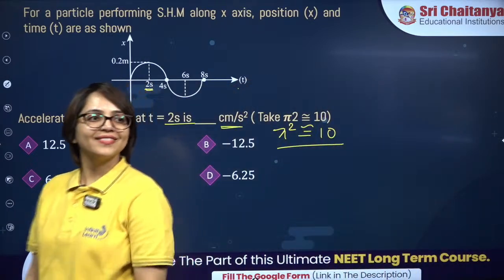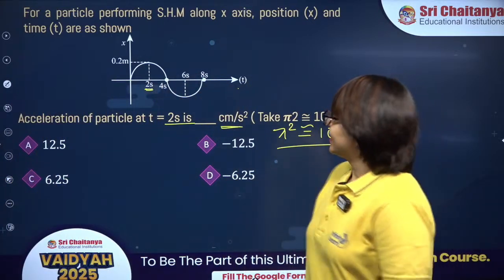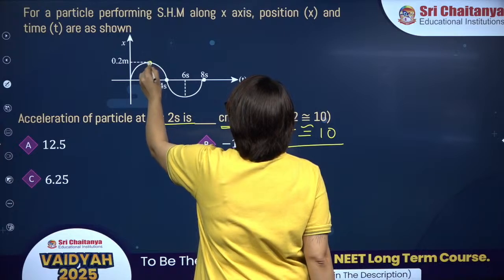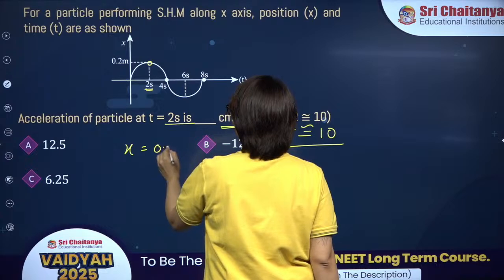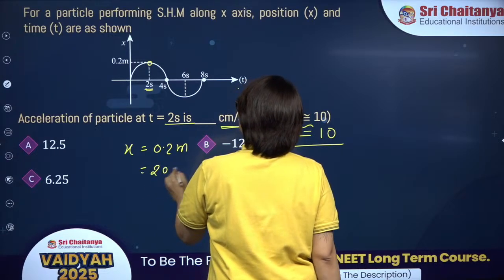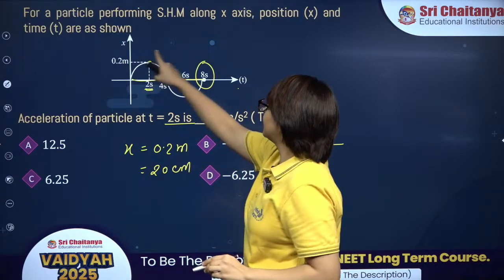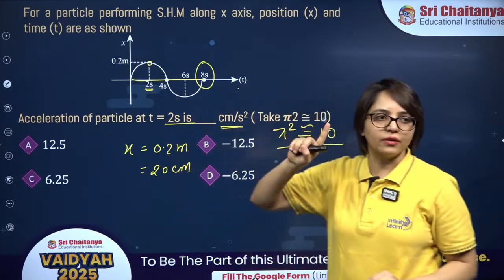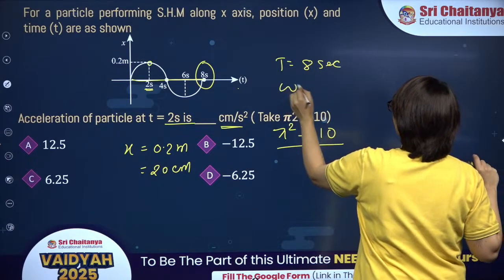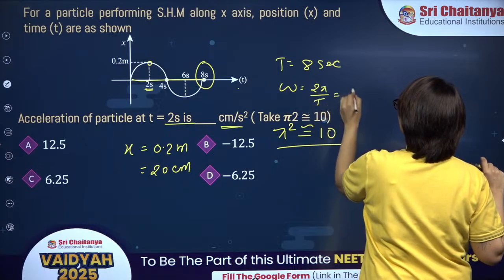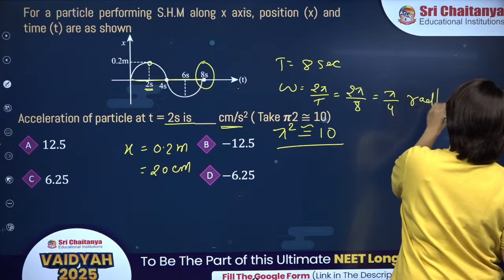Anyone else? This is from SHM. See, at t is equal to 2 seconds, the particle is at the extreme position. So the x value is 0.2 meter, or it is 20 centimeter. What is the total time period of SHM? 8 seconds. This complete oscillation is taking 8 seconds over here, right? So the time period is equal to 8 seconds. But omega is 2 pi by time period, so it is 2 pi by 8, which is equal to pi by 4 radian per second.